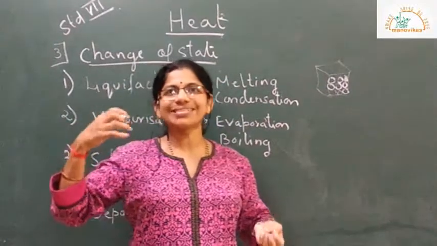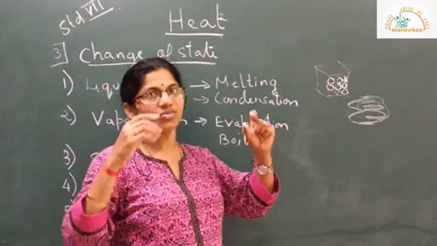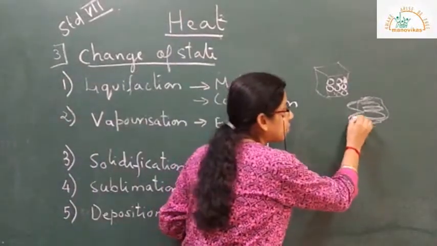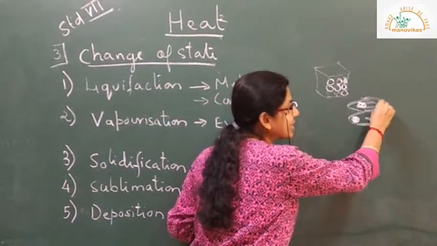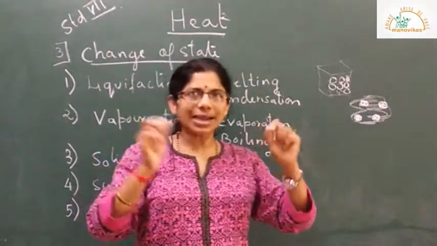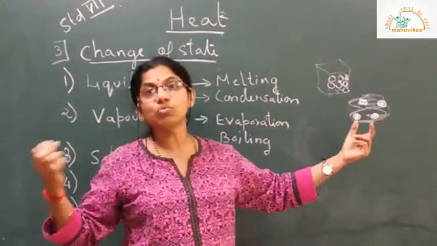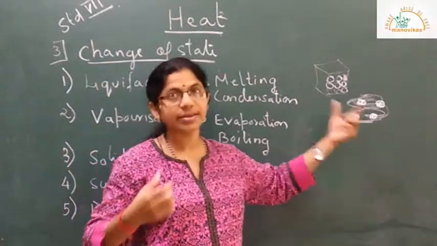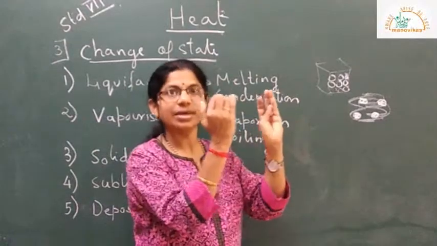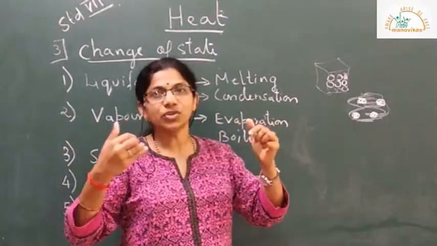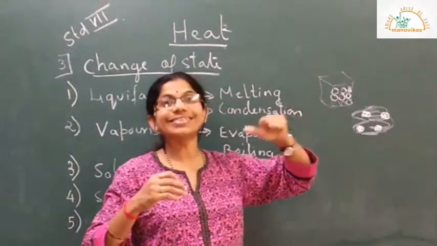In a gas, molecules will be far apart because they are in an excited state, randomly moving in any direction. The moment heat is removed from a gas, the molecules try to come closer. As they come closer, they lose their energy. That is when a gas is changing its state.